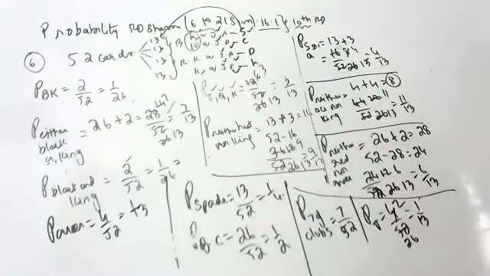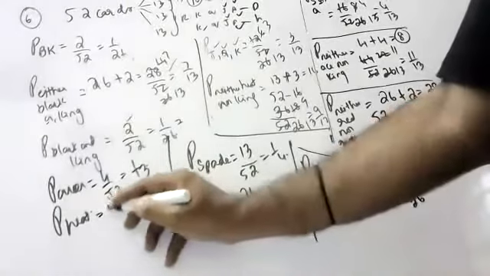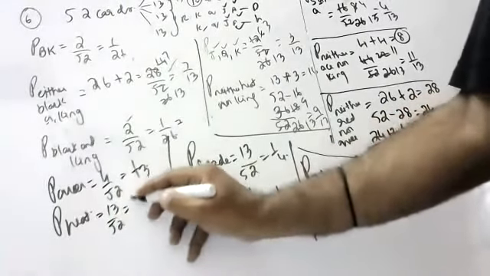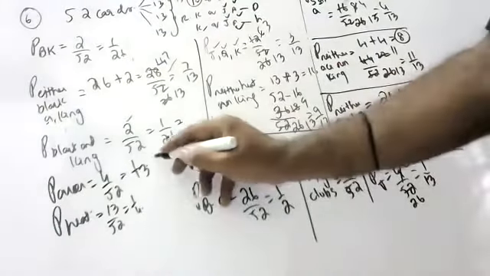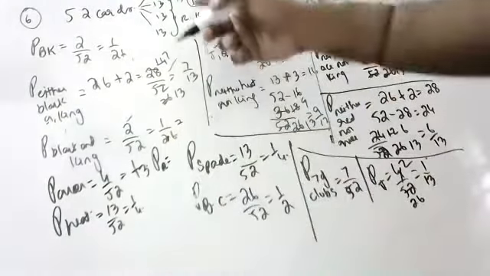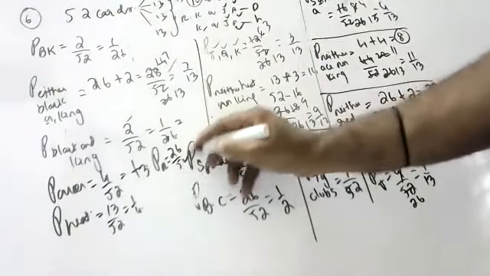What is the probability of a heart? 26 by 52. Sorry, 13 by 52. That is 1 by 4. What is the probability of a red card? Sir, 26 by 52. That is 1 by 2.